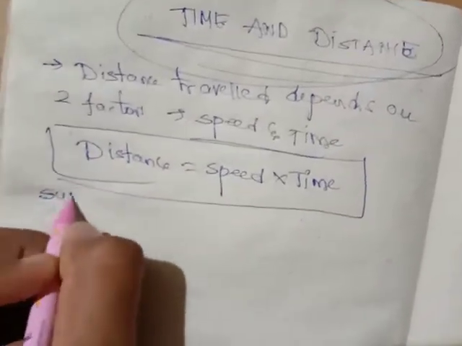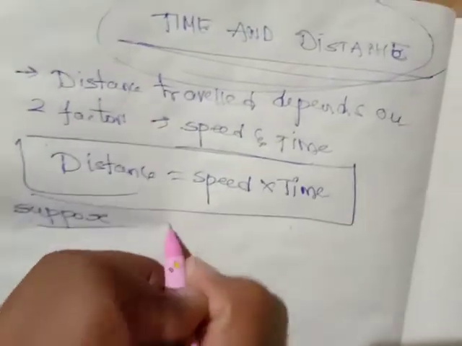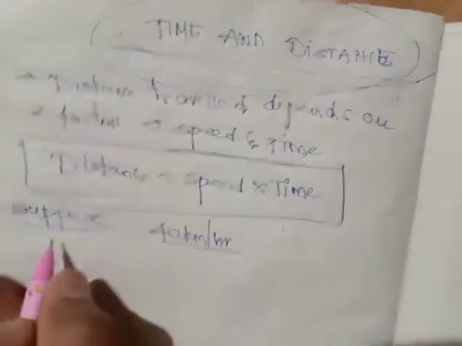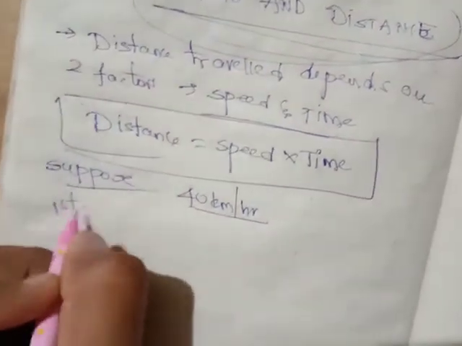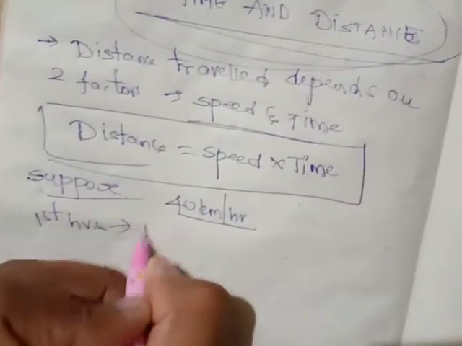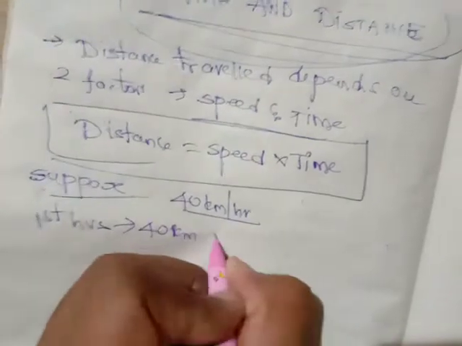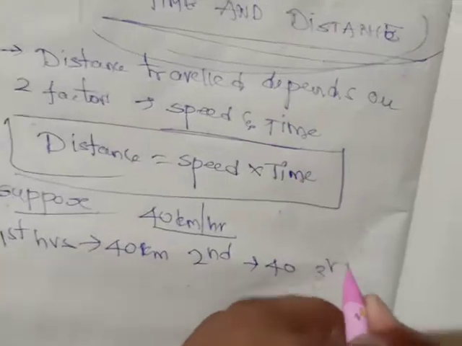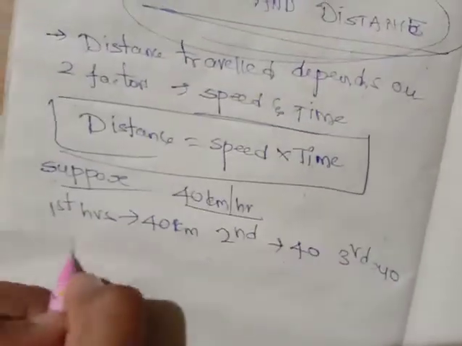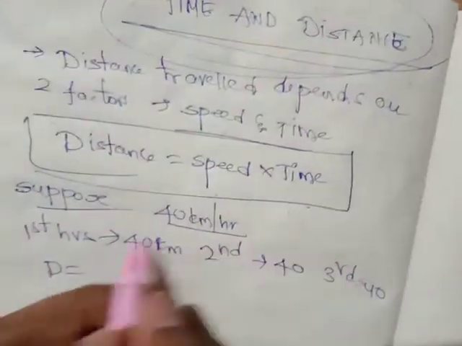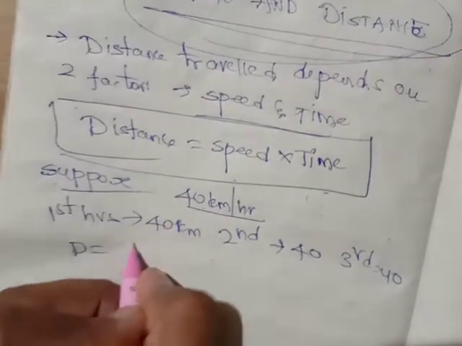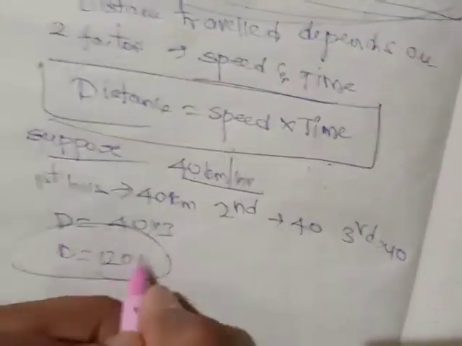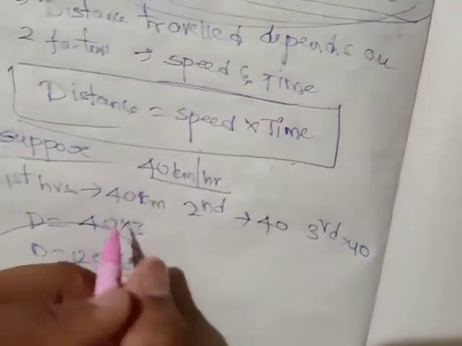Suppose, let me assume that I'm going on a bike at 40 kilometers per hour. It describes that in the first hour I'll finish 40 kilometers, in the second hour I'll go 40 kilometers, and in the third hour I'll go 40 kilometers. So distance is equal to speed into time. Speed is 40 kilometers per hour, so 40 into 3, which means d is equal to 120 kilometers.